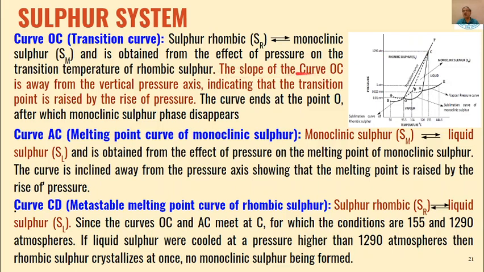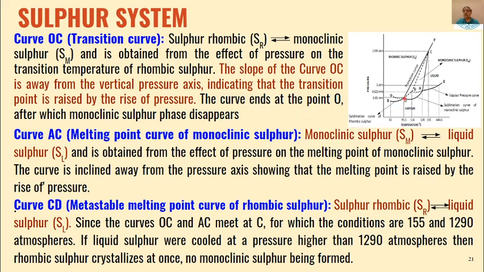And the slope of curve OC is away from the vertical pressure axis, indicating that transition point is raised by rise of temperature. Transition point, that is 95.5 degree, will increase as we increase the pressure.